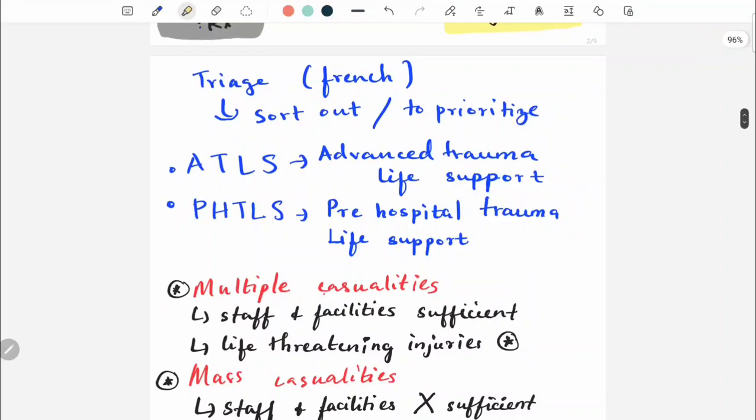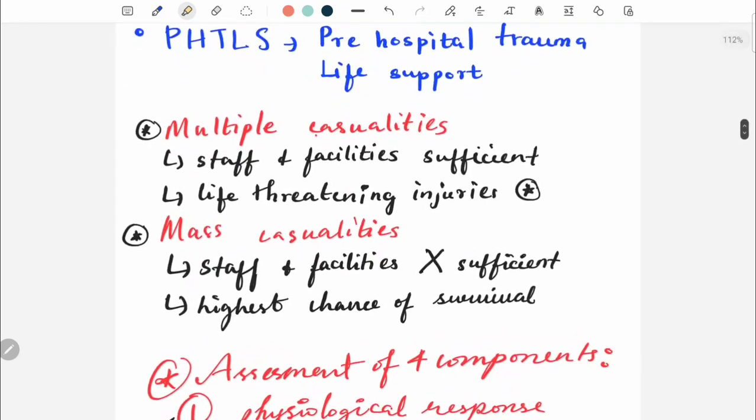Now moving on to triage itself. Triage is a French word which means to sort out or to prioritize. Under triage we also have ATLS and PHTLS. What is ATLS? ATLS stands for Advanced Trauma Life Support. What is PHTLS? PHTLS means Pre-Hospital Trauma Life Support. That is, while the patients are being transported to the hospital, within that period you are going to monitor and give life support. That is pre-hospital trauma life support.